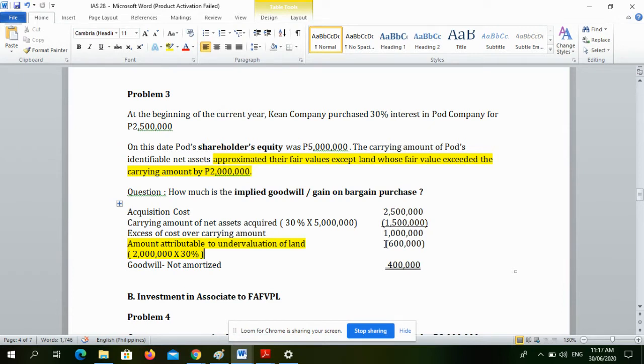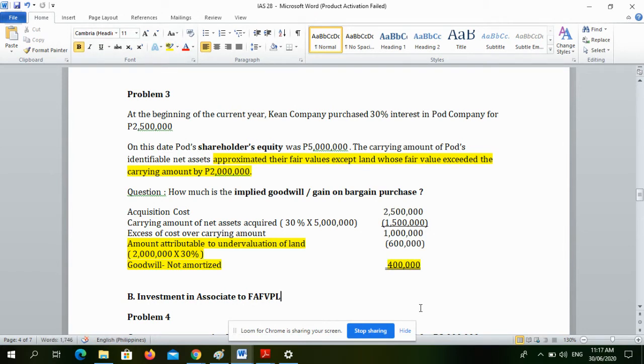Kung napapansin nyo, may natitira pang 400,000 pesos. So, the conclusion here is the acquisition price is higher than the fair value of net assets acquired. So, that's why we have an implied goodwill of 400,000 pesos.